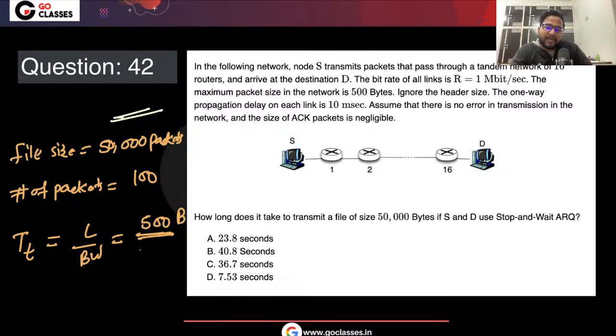Since it is in bytes, let me convert it to bits, so multiply by 8, and bandwidth is 1 into 10 to the power 6 bits per second.